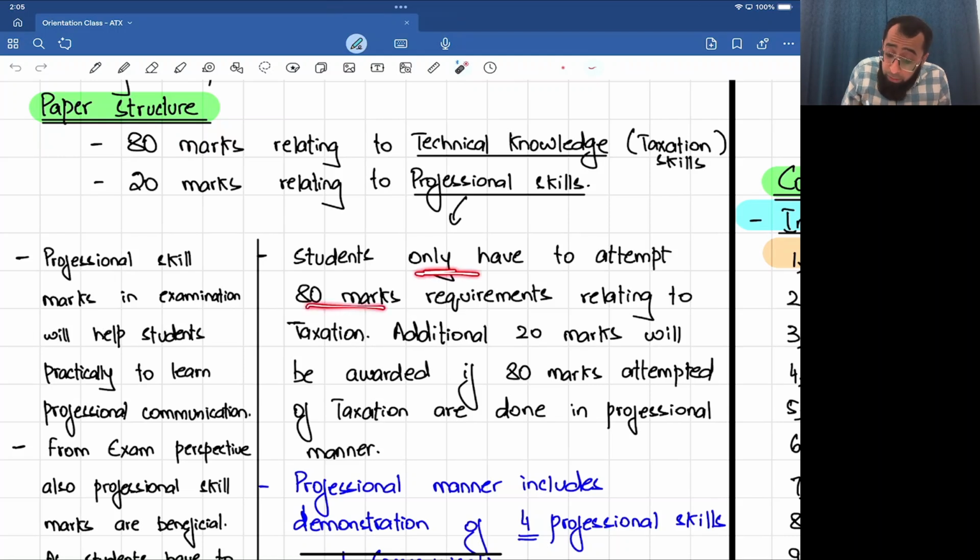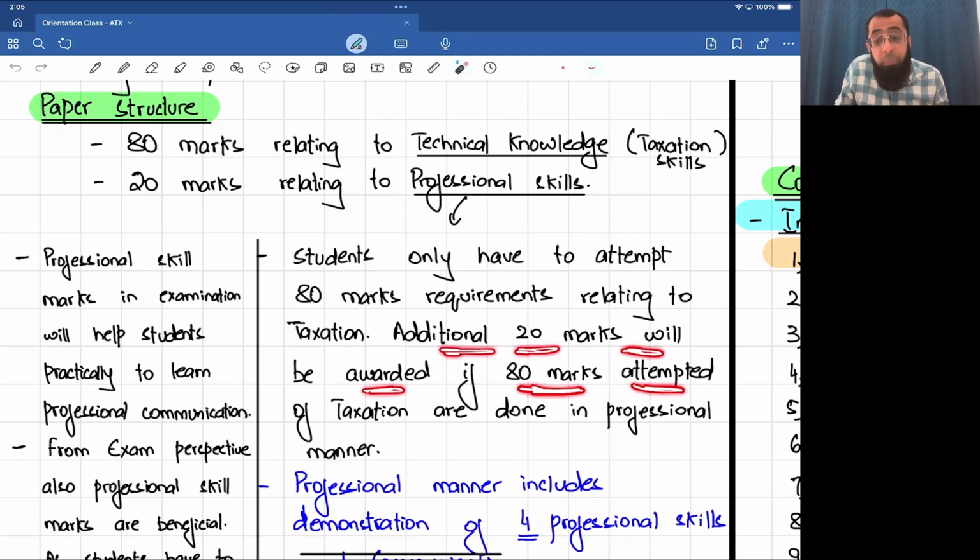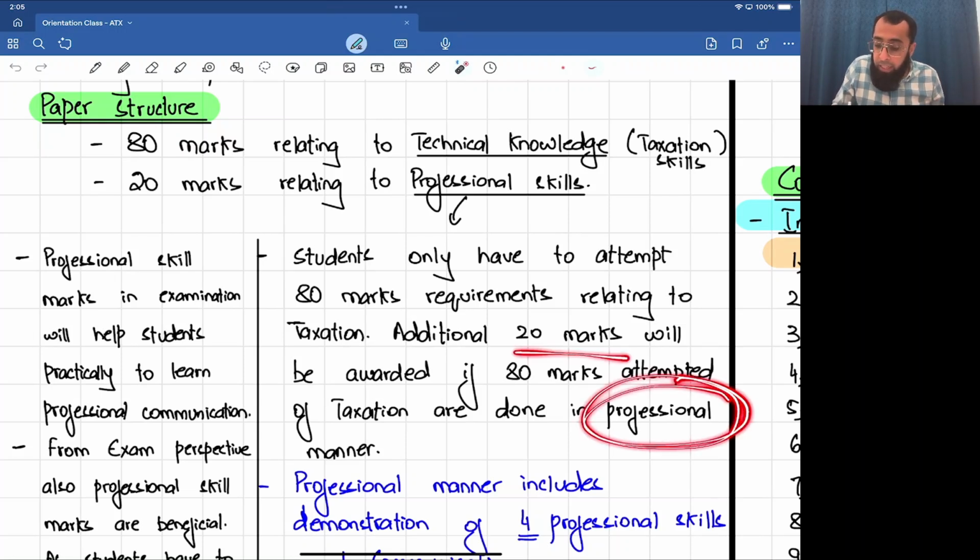Students only have to attempt 80 marks relating to taxation. Additional 20 marks will be awarded if the 80 marks attempted are done in a professional manner. Just attempt the 80 marks of taxation in a professional manner and get 20 marks as a gift. Get 20 marks for free.